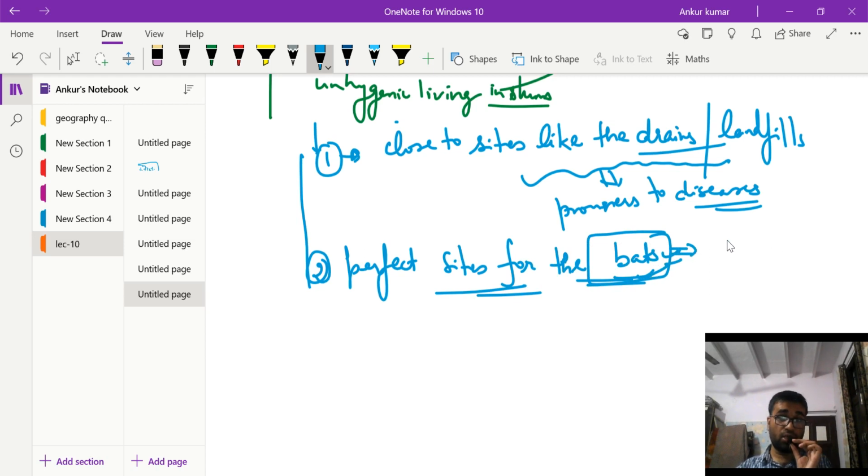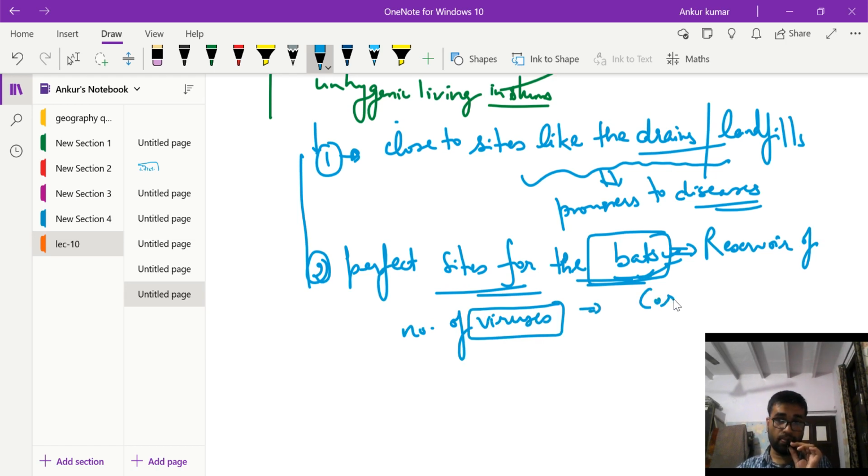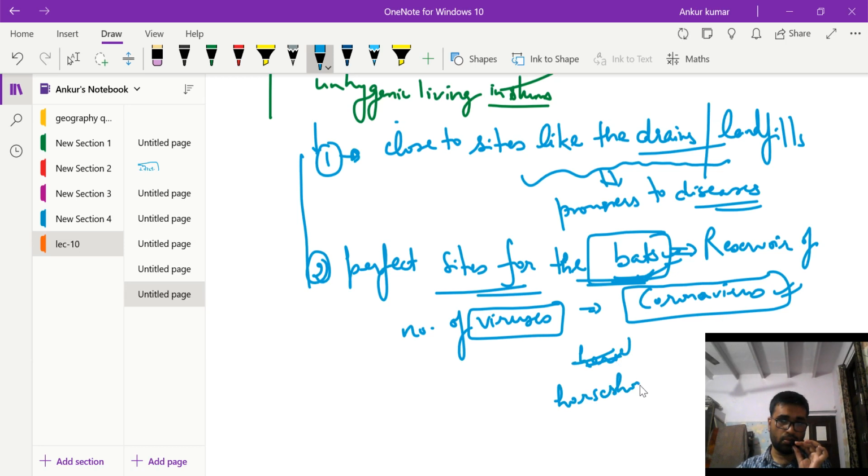And as we know, bats are the reservoir of a number of viruses, and the coronavirus is one of them. Coronavirus, as has been said by now, has its origin in bats, the horseshoe bat, as it is called.